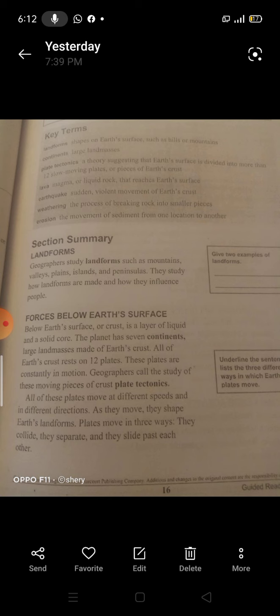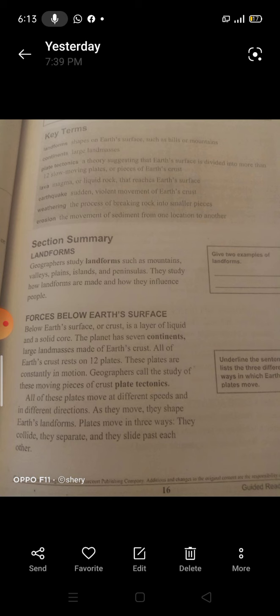Lava or magma is liquid rock that reaches Earth's surface. The last word, earthquake. Earthquake is a sudden or violent movement of Earth's crust. This is earthquake. Let's explain our lesson together.